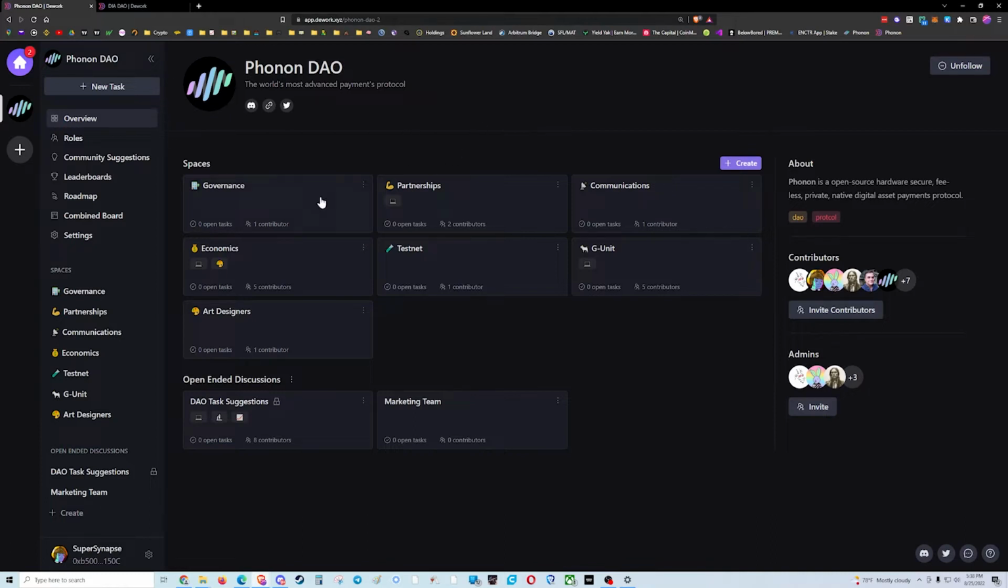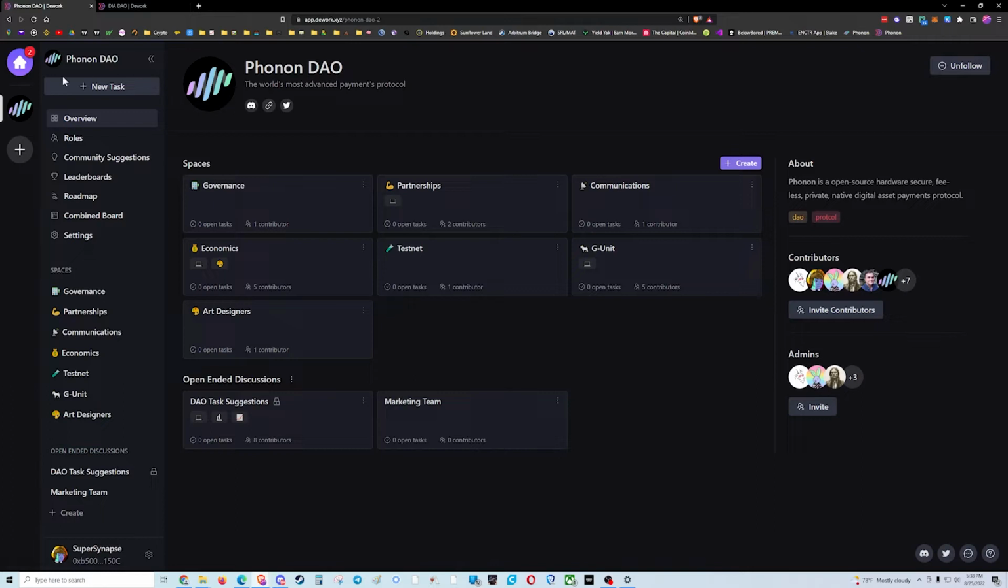So this is Dework, and it's a really cool tool. Very excited to share some of this with you. Before we dive too much into Phonon specifically, I want to give a quick overview on how Dework works, just so you have a nice idea of what to expect.